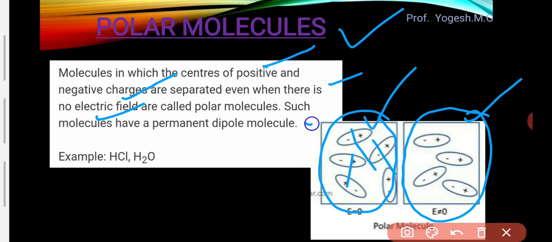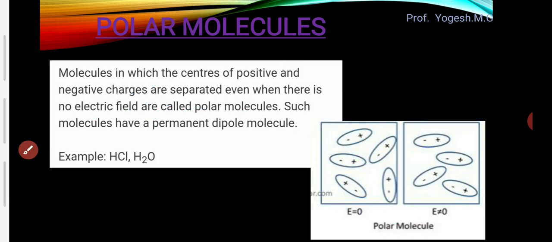So polar molecules have a permanent dipole, right? Polar molecules are also called permanent dipole molecules. Why? Because in the absence of electric field also, they show some separation between the charges, right? So what are polar molecules? Polar molecules have separation between positive charges and negative charges in the absence of electric field.